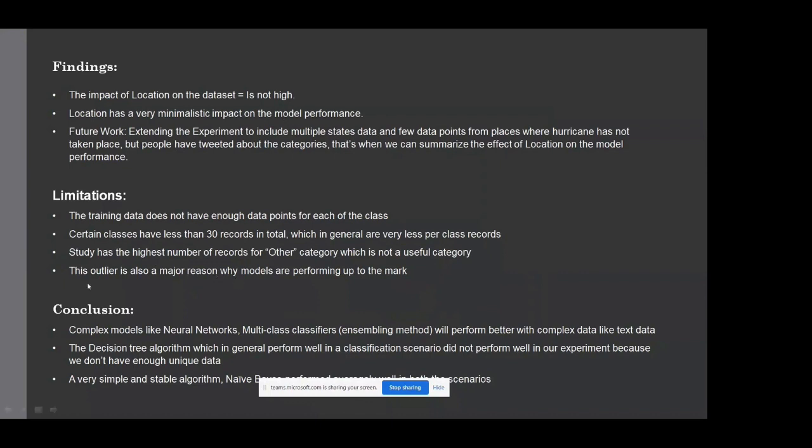So the conclusion is that as we don't have enough unique data, the decision tree algorithm didn't perform well, though it could have performed well in general for the classification scenario. The complex models like neural networks and multi-class classifiers, which is an ensembling method, didn't perform well with the data set, but they would have performed better with more complex data like text data. So this is all from our side. Thank you so much.